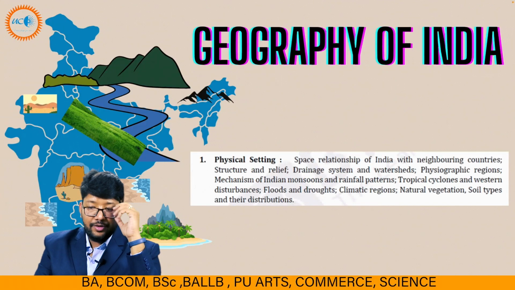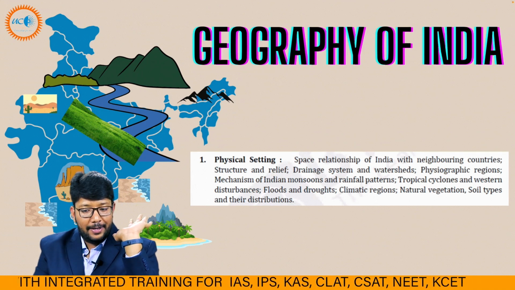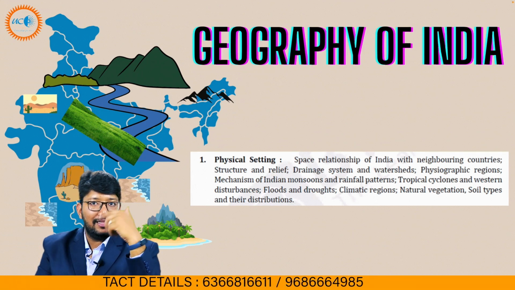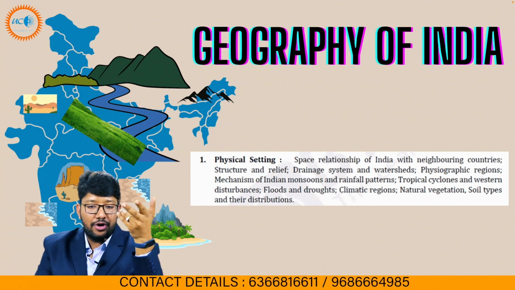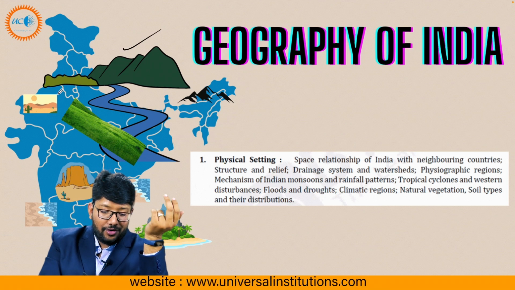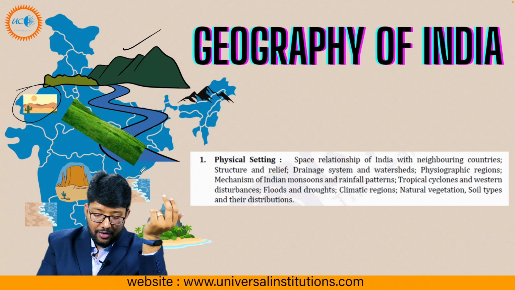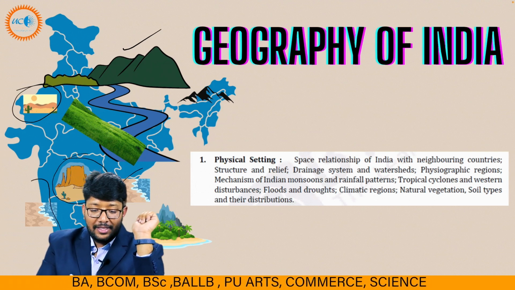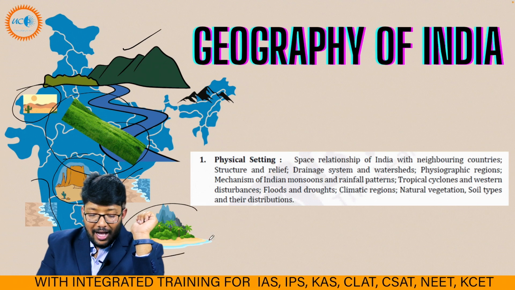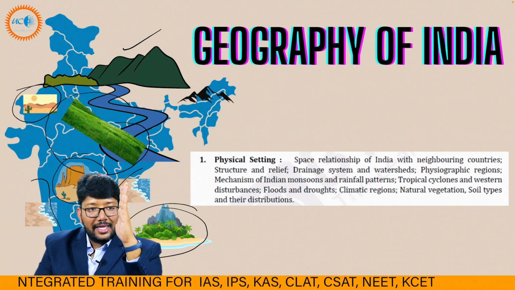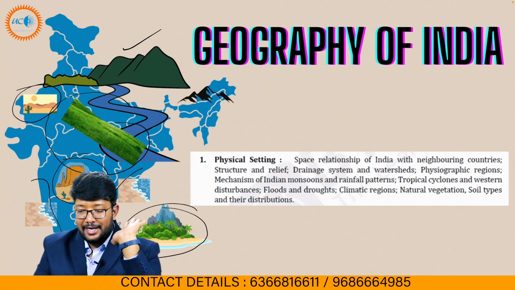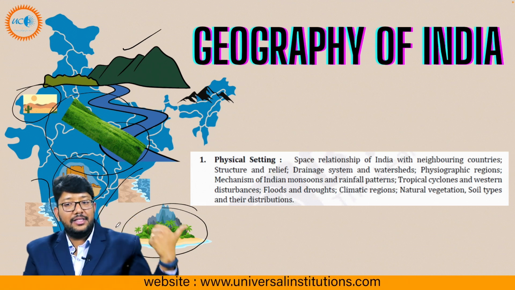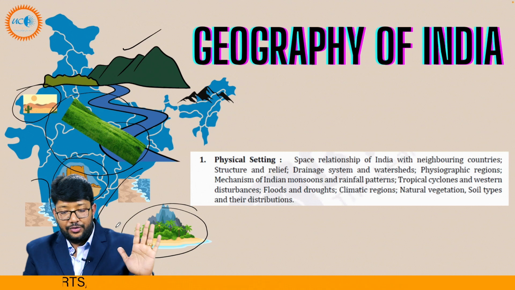Now paper 2. Paper 2 will be regarding geography of India. The first unit will be regarding physical settings, physical topography. As you can see in the map itself, I've drawn the mountains, the desert, and the water bodies also. These are the plateaus. These are the plains. These are the islands. So we have to know each physiographic division of India. And we have to know how our relationship is with neighboring countries.